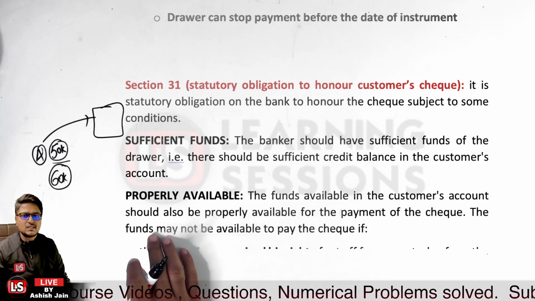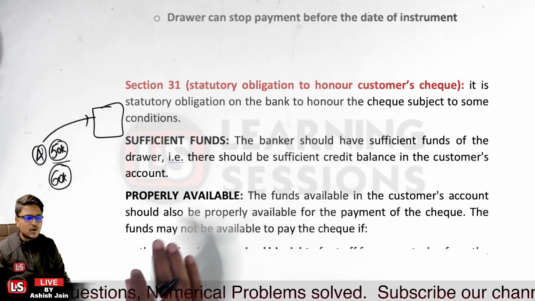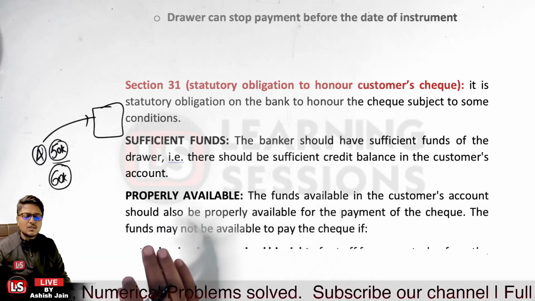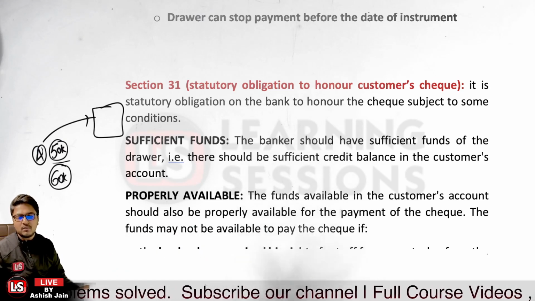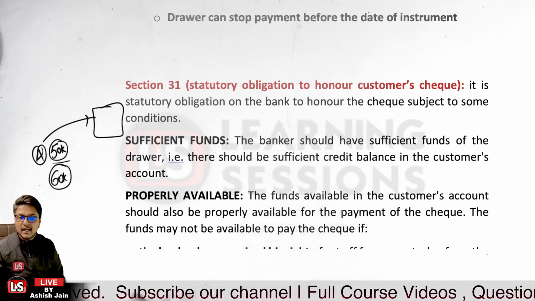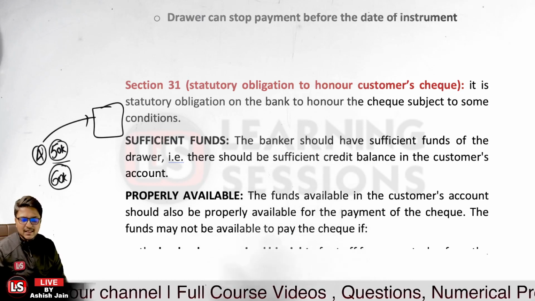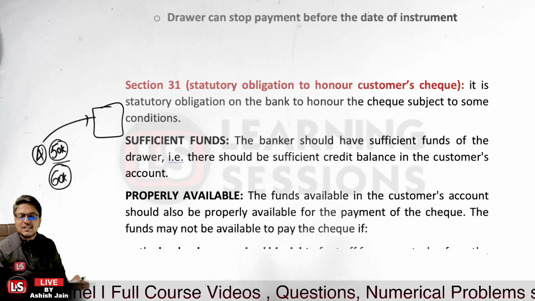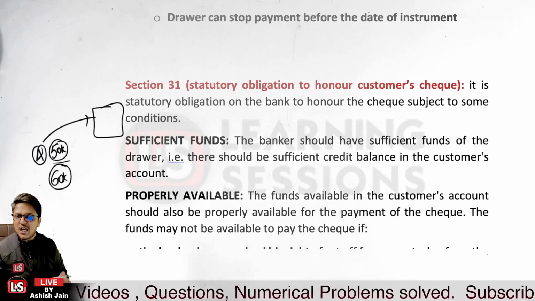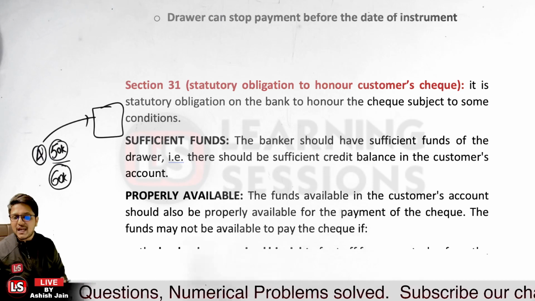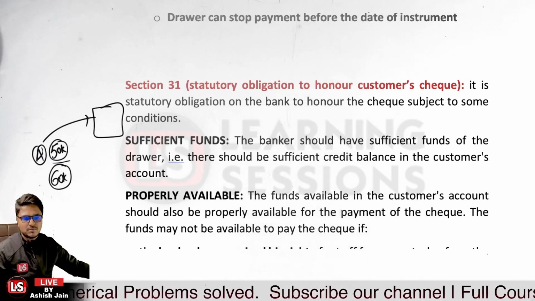Further, it may be the case that the funds are not properly available. In what cases may the funds not be properly available? Let us take the case that an attachment order or a garnishee order has been received, or the funds are available only as per shadow balances, or the clearing balances have not been cleared yet. In that case, if the check is returned, the bank will have no obligation. But if the funds are properly available and the bank still has not honored the check, the bank must compensate the drawer.